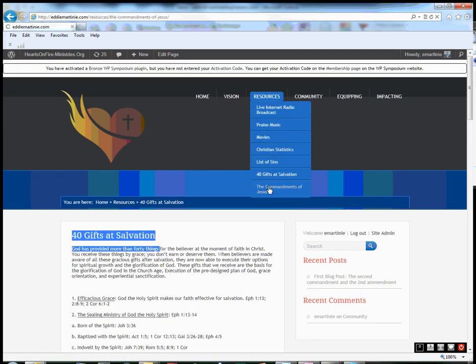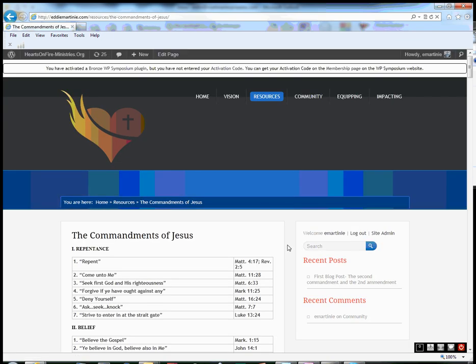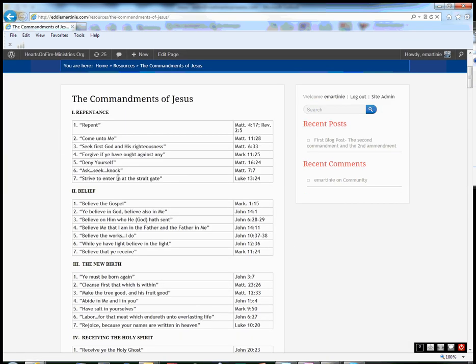And then the commandments of Jesus. There are 633 plus commandments in the Old Testament. All of those can be boiled down into the 10 commandments, obviously, and then even further you see Jesus boiled them down to 2. Love your God and love your neighbor. But this is basically just a list of scriptures and what Jesus commanded us to do. So these are the words from the Savior himself. He said, "Come unto me," therefore we should come unto him.